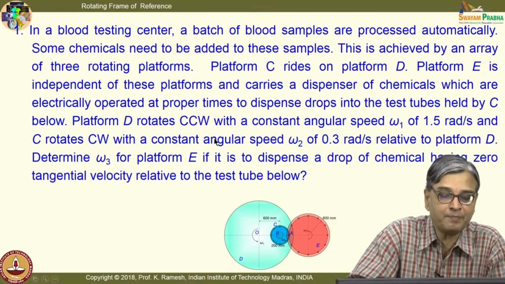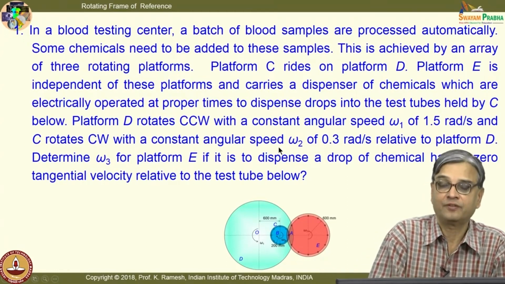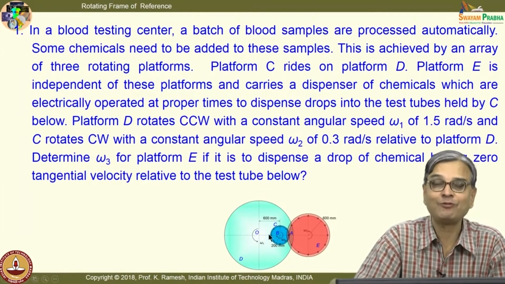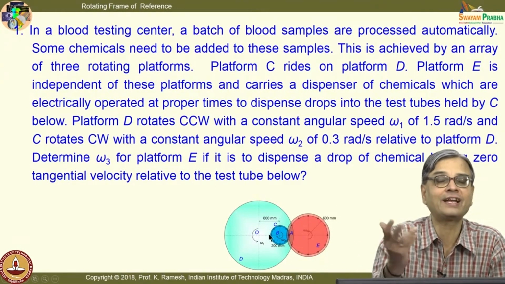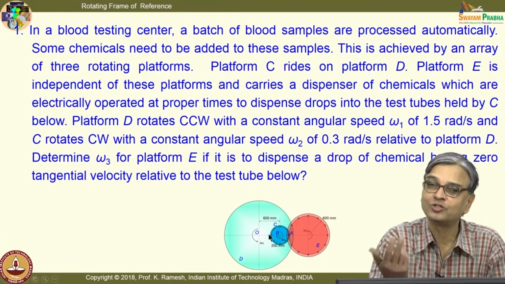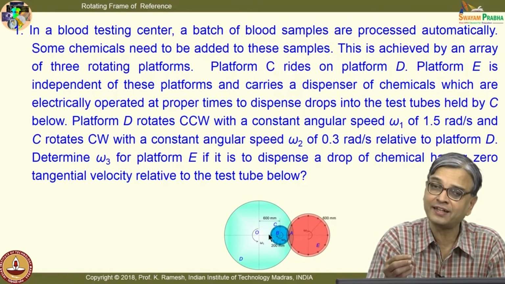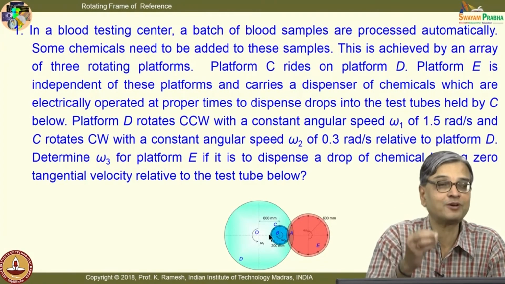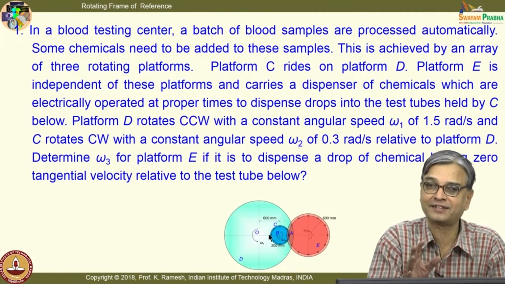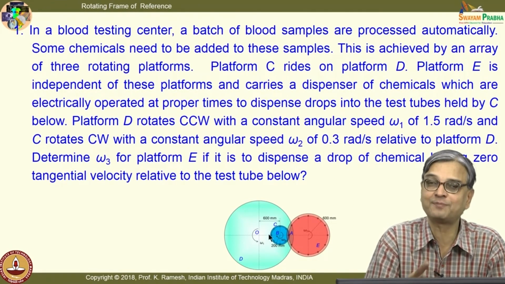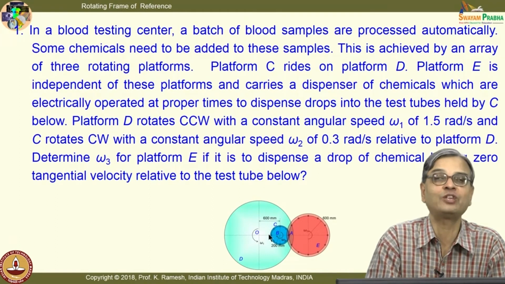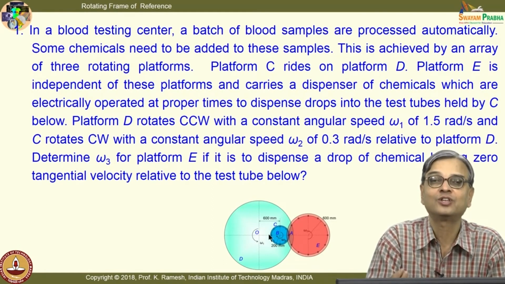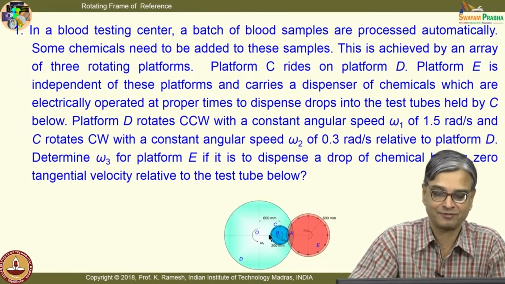When you physically build this, how will you do it? When I have to rotate this platform, I would just go and put a motor with appropriate gearbox to rotate at the angular velocity. So, I know only the angular velocity with respect to the frame. You get the idea? I do not get the absolute value. Even the method of construction gives you only that information. So, when you have only that information, you will have to use it appropriately.